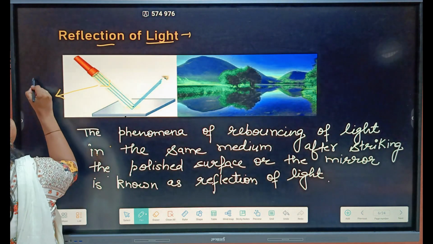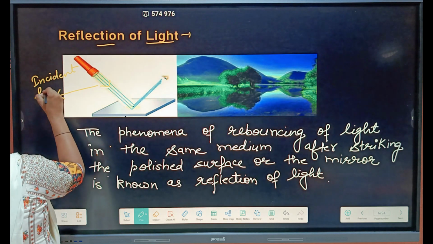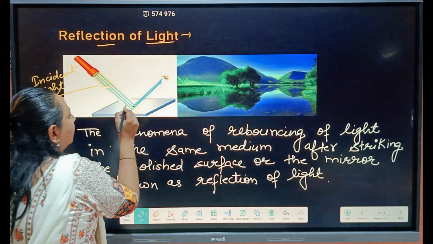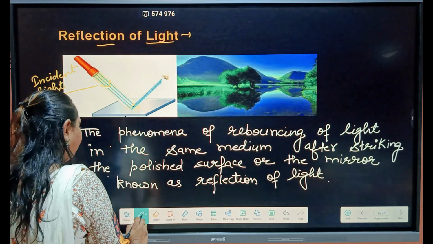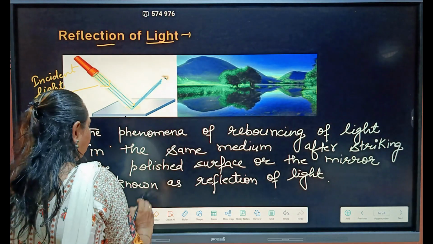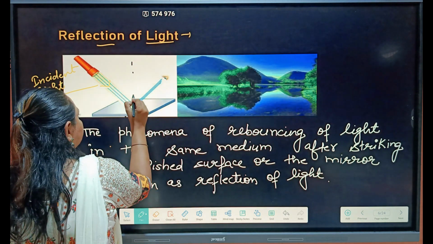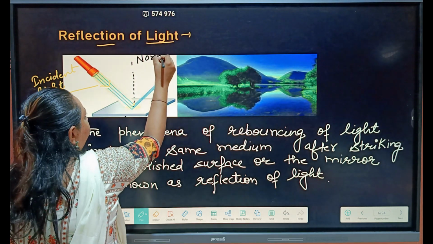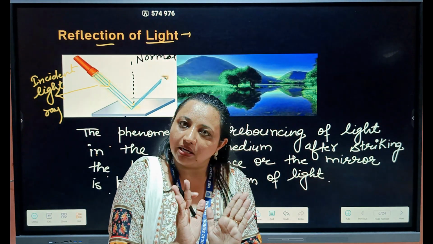And at the point where they strike the mirror, the imaginary perpendicular line from there is known as the normal at the point of incidence, or we can simply say normal.